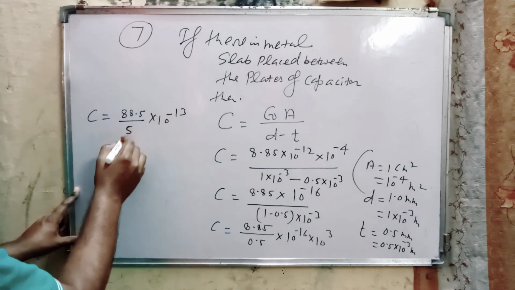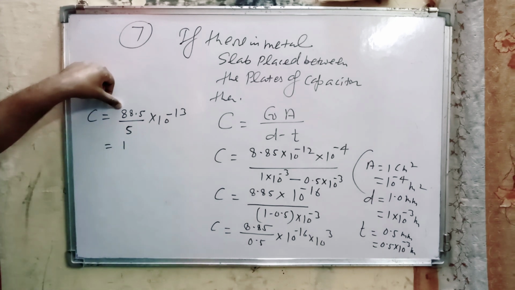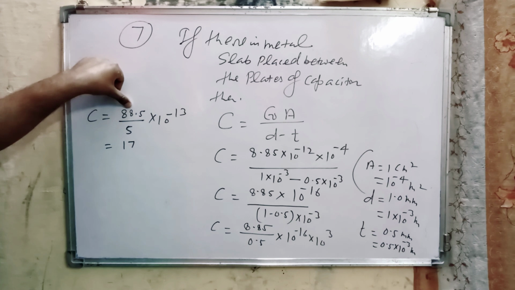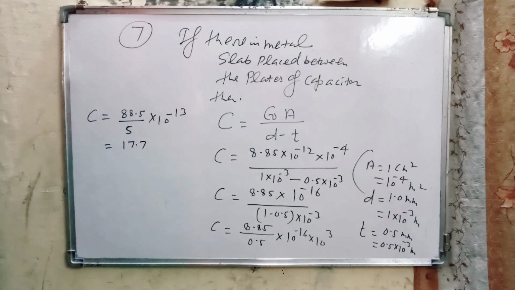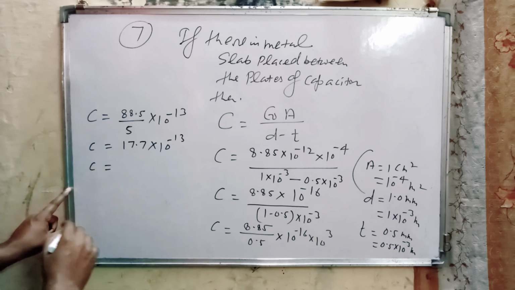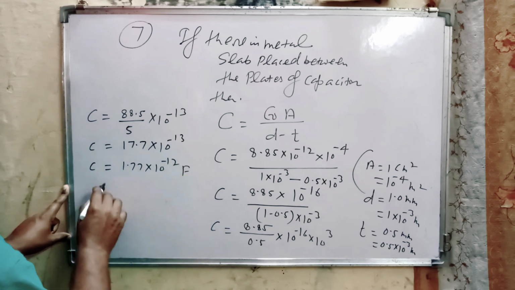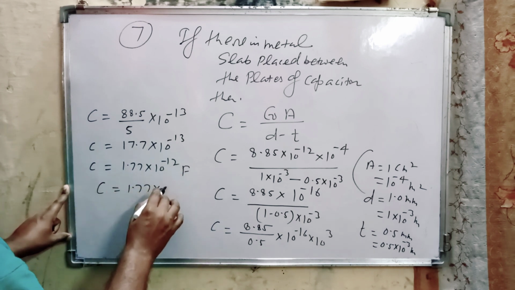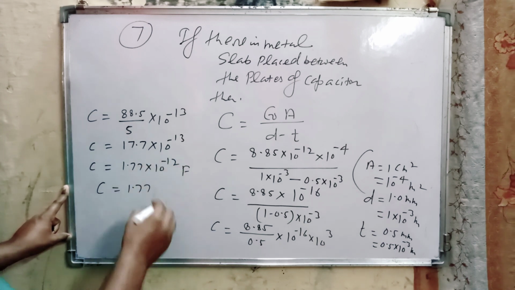Here we divide: 5 ones are 5, and gives 1, 5 seven are 35, and gives 7, so 1.77 into 10 to the power minus 13. So now here C is 1.77 into 10 to the power minus 12 farad, that means C is equal to 1.77 picofarad. This one is 10 to the power minus 12, that means picofarad.